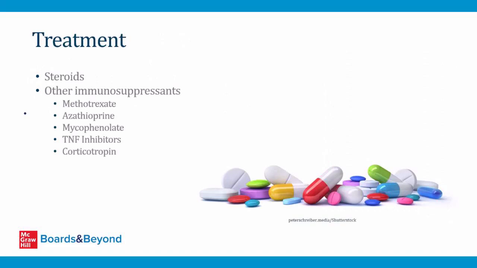And then I'll finish with this slide on treatment. I don't think they are going to ask you about the treatment of sarcoidosis on your step exams. It's a complicated topic, but some of the things that are used are, first of all, corticosteroids like prednisone. The problem with these is that if you take them for the long term, they can decrease bone mass and cause other side effects. So often patients are tried to be switched from steroids to so-called steroid-sparing immunosuppressants like all of these agents shown here. These are drugs that can suppress the immune response and suppress the chronic inflammation of sarcoidosis, but they don't carry the same side effects as chronic steroids.